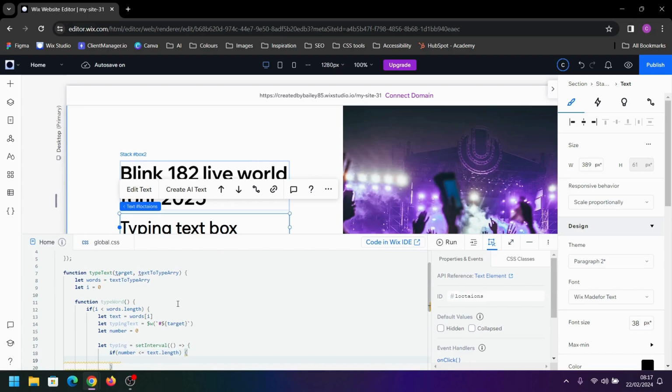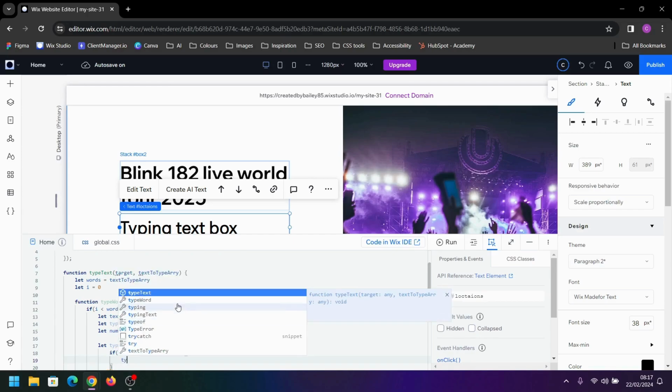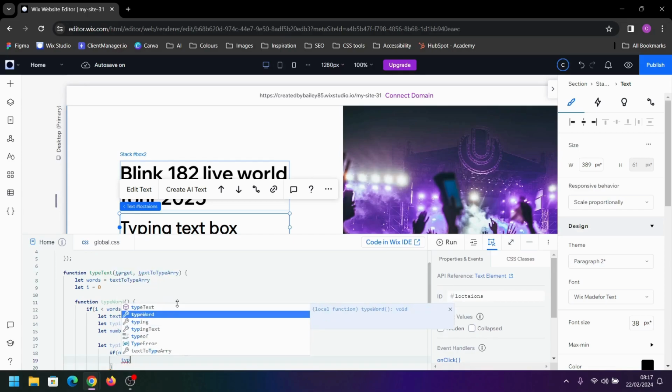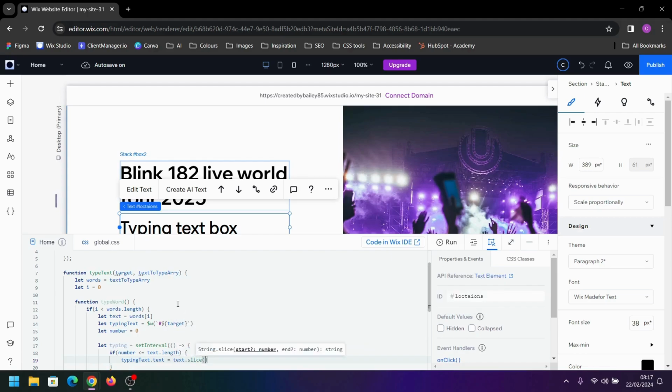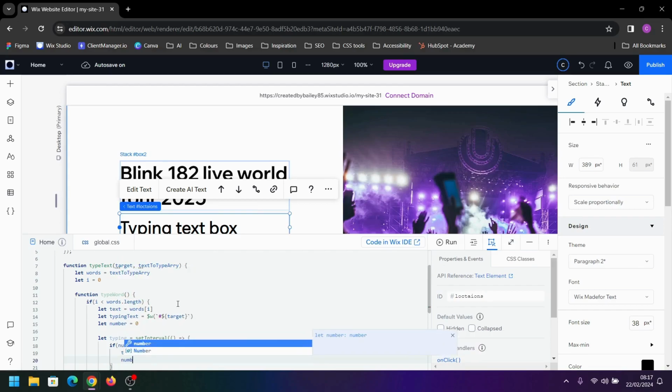We want this code to run when the number is less than text.length. We want typingText.text to equal text.slice, starting at the first position, and we want it to slice up to number, and then we're going to add 1 to that number.